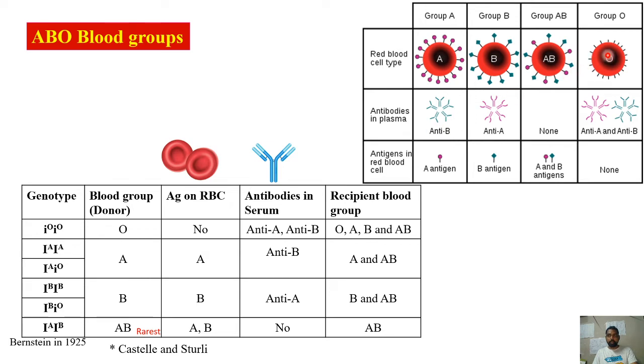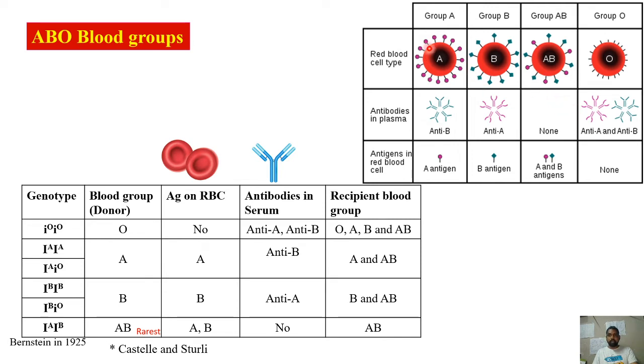The same way, if O is given to B, here the B person is having anti-A, and on the RBC surface there is no antigen A, again it will be accepted. The same way for this one also, no antibodies here and this will be accepted.